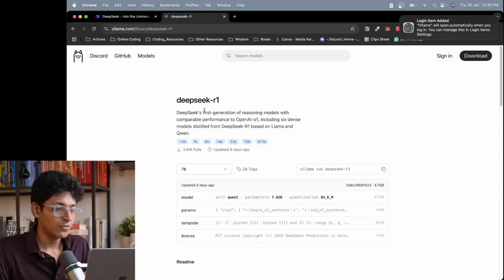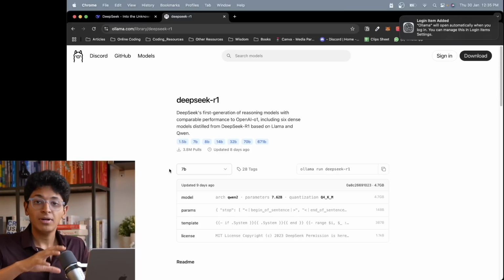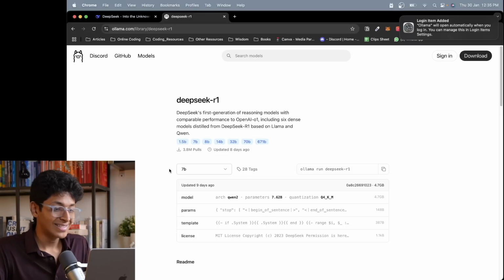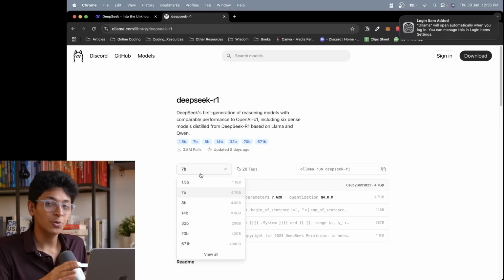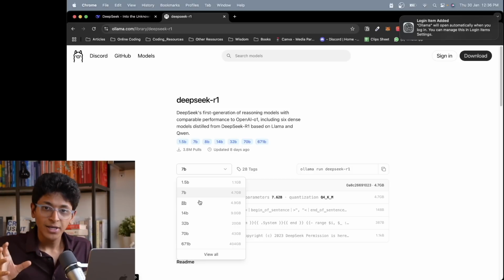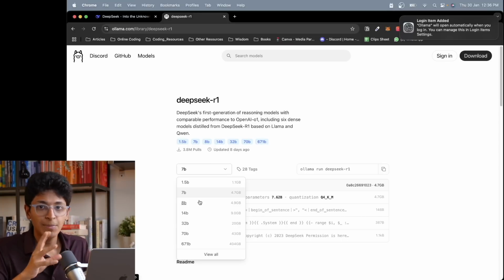So this is the page where you can download Deepseek R1's distilled models. Now, Deepseek R1, the original model, is a 671 billion parameter model, which is 404 GBs. That is huge. That's a big model, but you don't need to use that yourself. You can very easily use the 7 billion parameter, the 8 billion parameter model, which is easier for your system to handle. Essentially, this is a process in which the capability of a big model is condensed, distilled into a smaller model, which has fewer parameters, but has almost the same capabilities.